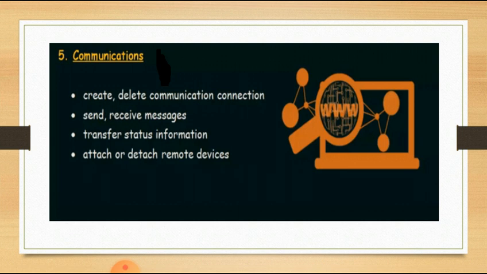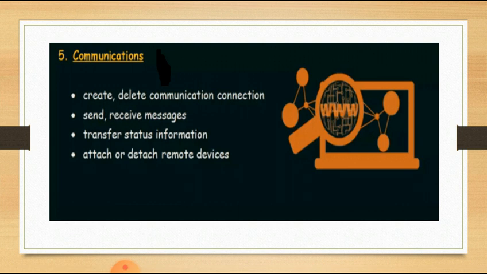Here again some examples of system calls: creating a communication connection, that is, when a process wants to communicate with a certain different process, in that condition I need to use the create system call. Similarly, after exchanging the information between them, we need to release the communication, that is, delete the communication.